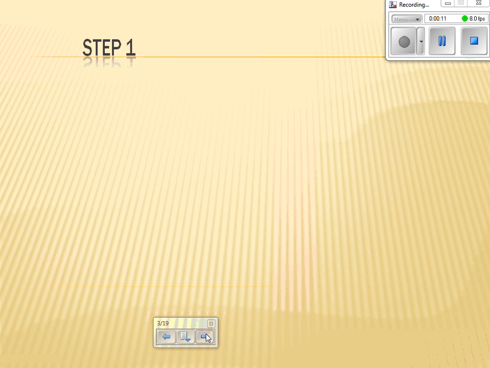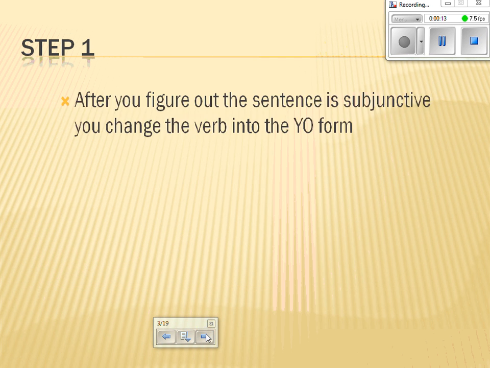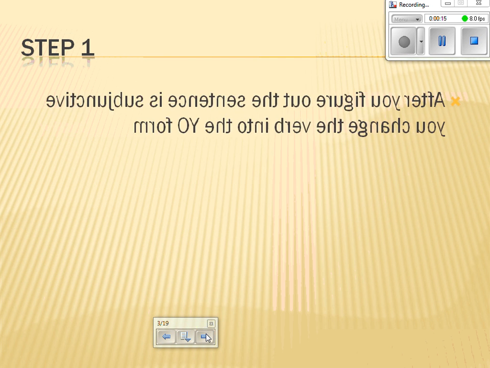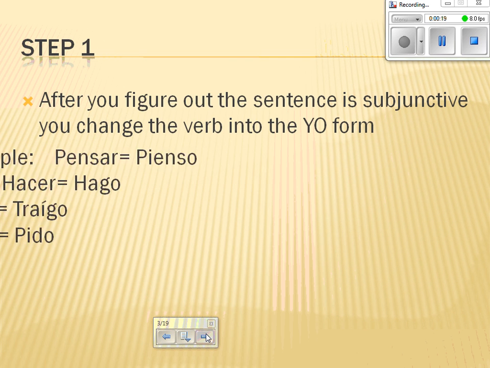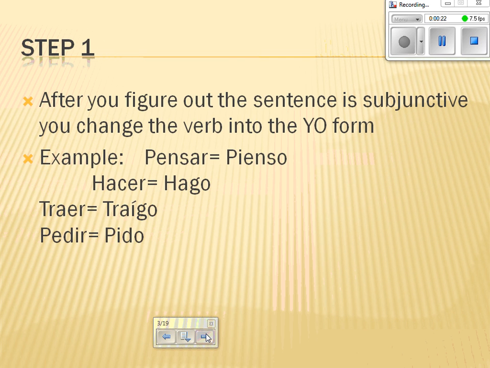Step 1. After you figure out the sentence is in subjunctive, you change the verb into the yo form. For example, pensar to pienso, hacer to hago, traer to traigo, pedir to pido.